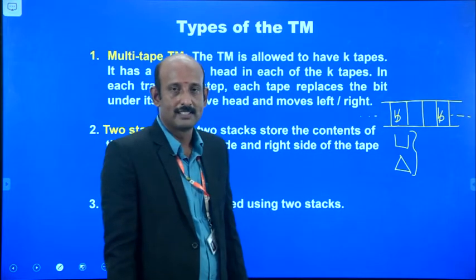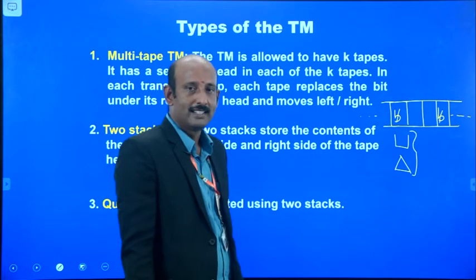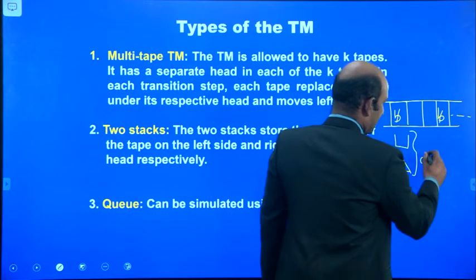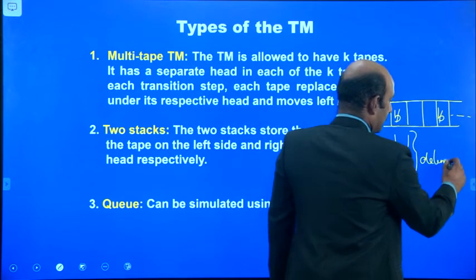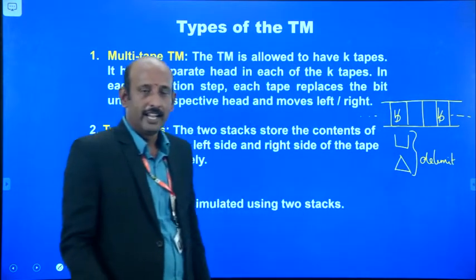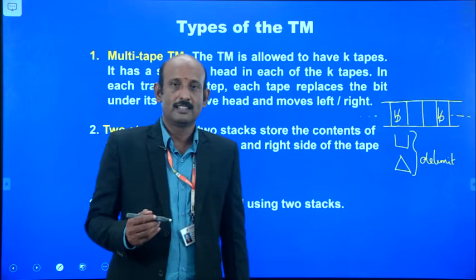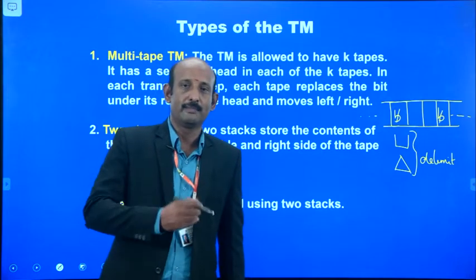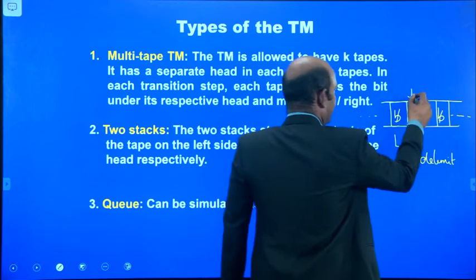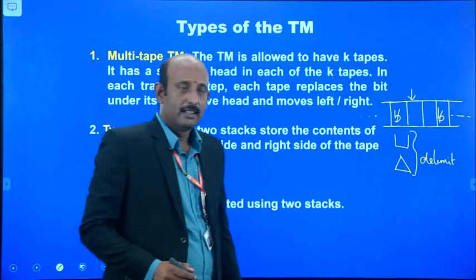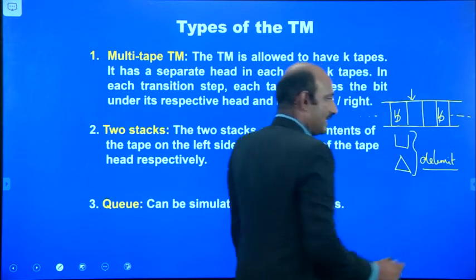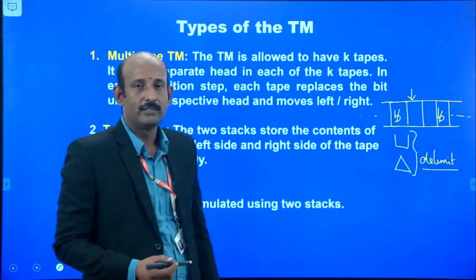The input cells will contain the blank, and we can also use delimiters. The delimiters mean that if we have input symbols on the input tape and the pointer points to the input tape, then these symbols can represent the ending of that input.